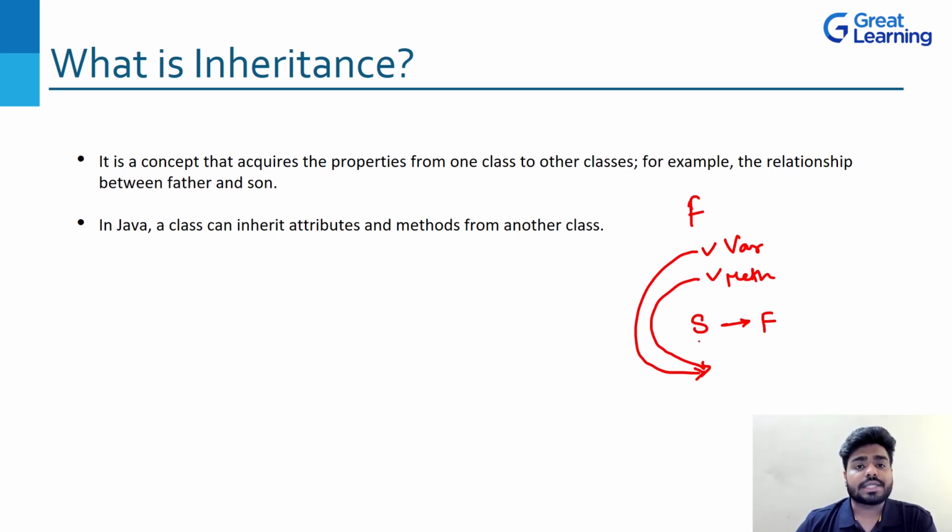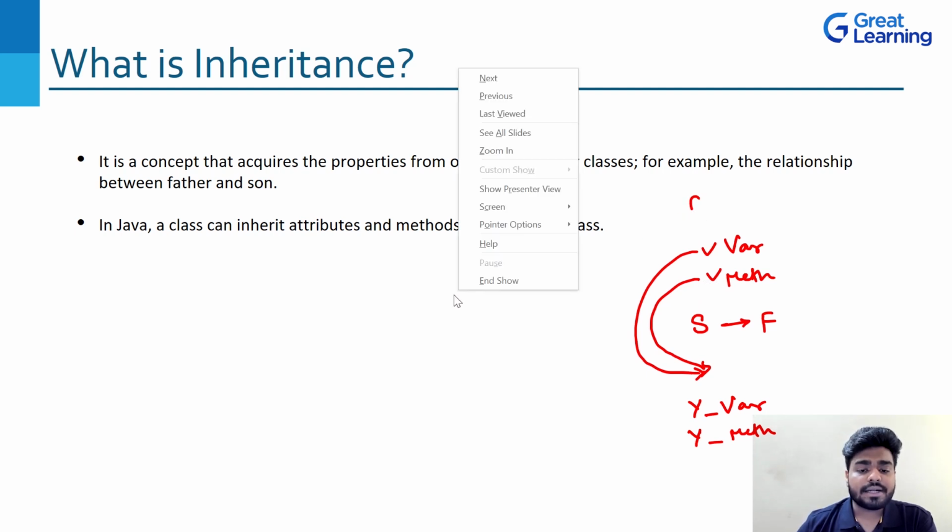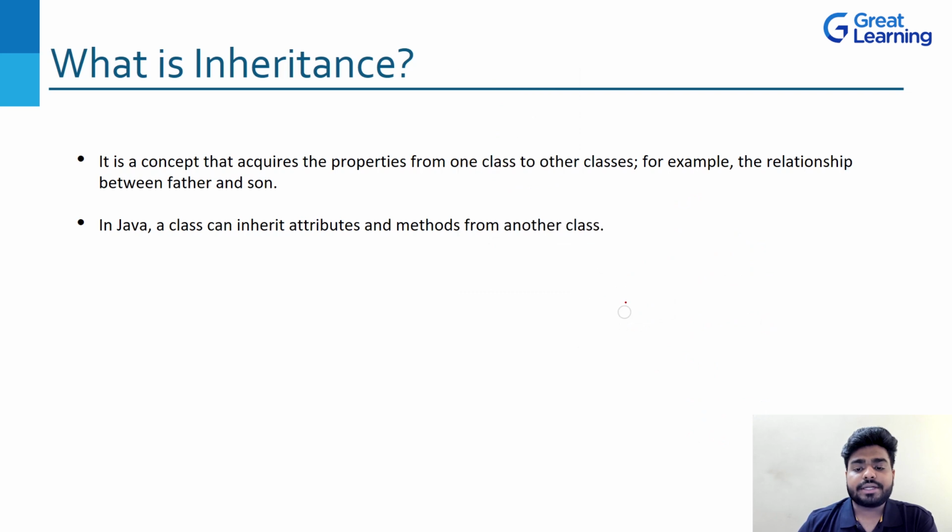Now, as I told you, you will also have some of your unique properties, right? So that also you will write here. This is your variable and your methods. Okay. So now you have your father properties also and your own properties as well. This is the basic concept of inheritance, right? We will come back to this particular scenario in a programming way when we talk about different types of inheritance and other things. But right now, let's look at the pointers as well.